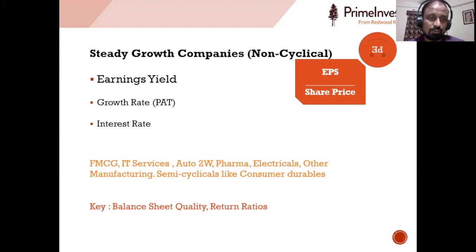And then the growth rate of the company. Here the growth rate means the PAT growth rate. Sometimes the PAT growth rate exceeds the turnover or sales growth. So we are looking at PAT growth rate, profit after tax growth rate, and then the interest rate. These are the three parameters that we are going to take. So how can we assess whether a company is trading at fair price or not? Let us see.